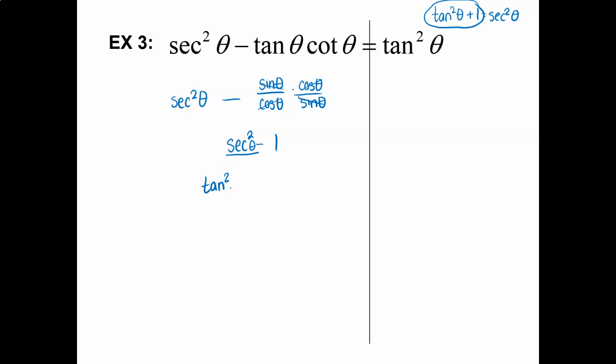You can't move things to the other side. That would break the rules. Rule breaker. But we can do this: we can replace secant squared with tangent squared plus 1. And then what happens when you have tangent squared plus 1 minus 1?